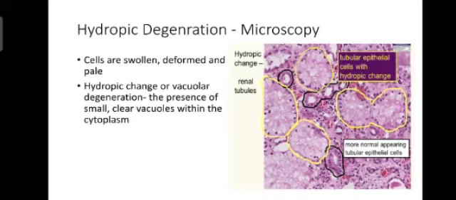Third is the hydropic degeneration. This is the microscopic image of hydropic degeneration in the kidney. Yellow area shows the tubular epithelial cells with hydropic changes, which are swollen, deformed and pale, and the black area shows normal appearing tubular epithelial cells.